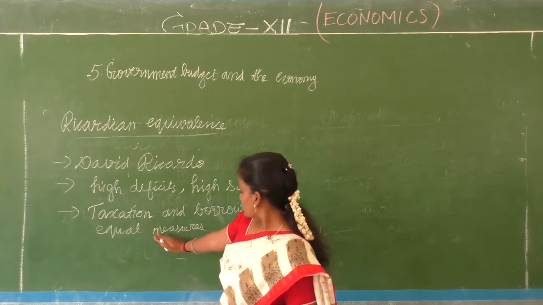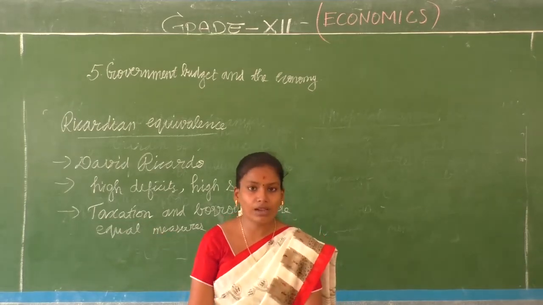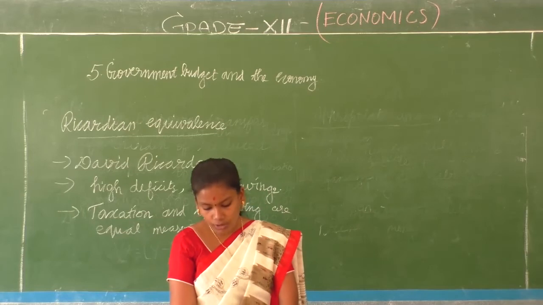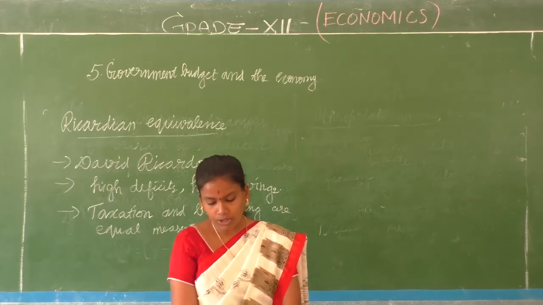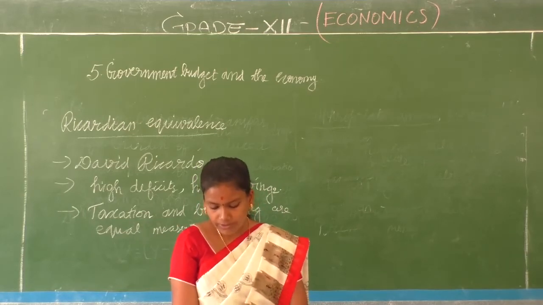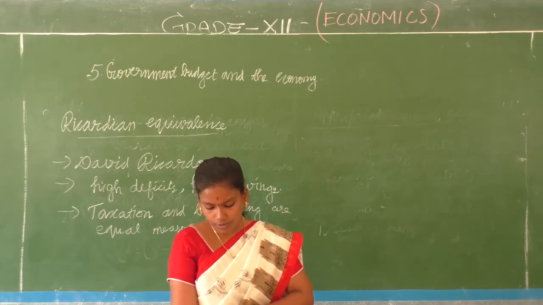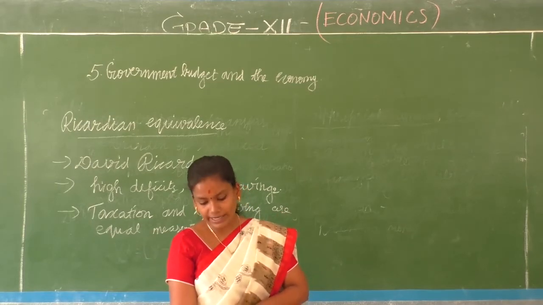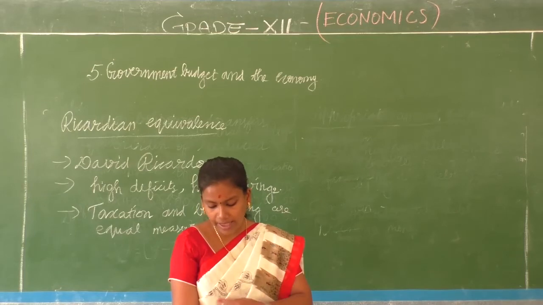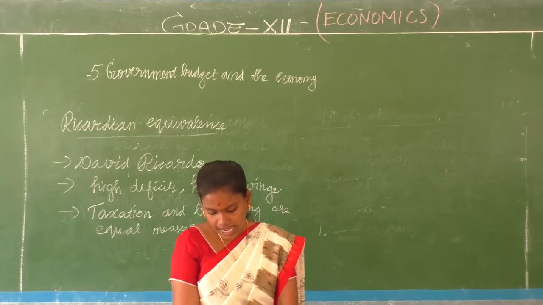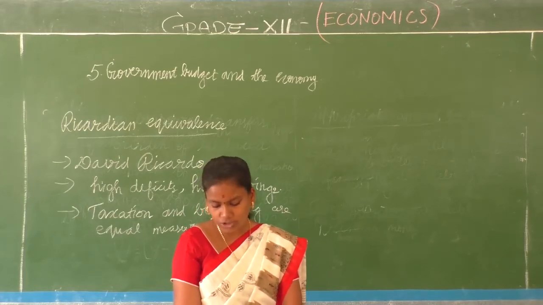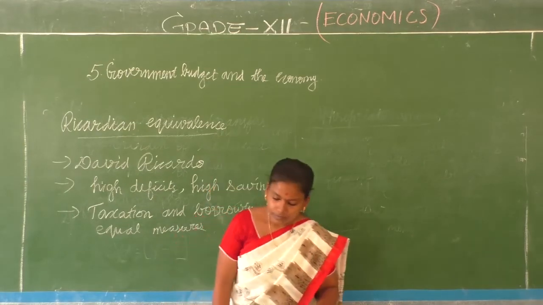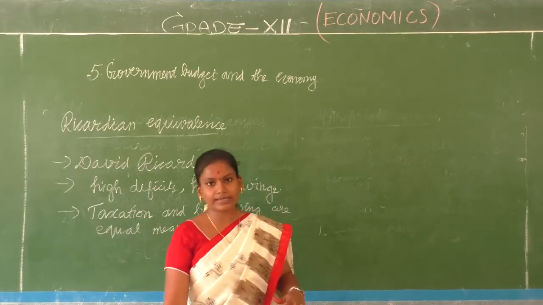Because taxation and borrowing are equal measures for a government to handle this deficit, for financing expenditure. So when the government increases spending by borrowing today, which will be repaid by taxes in the future, it will have the same impact on the economy as an increase in government expenditure that is financed by a tax increase today.